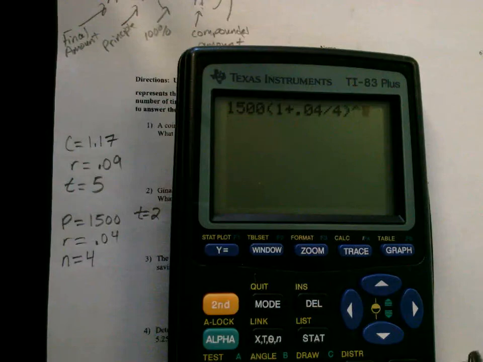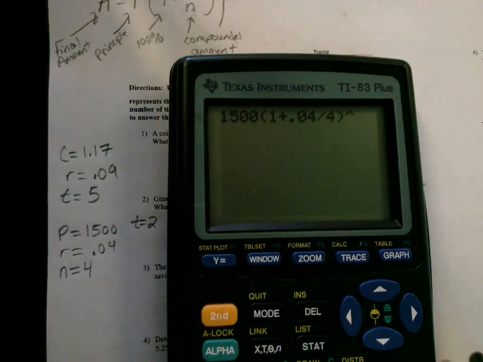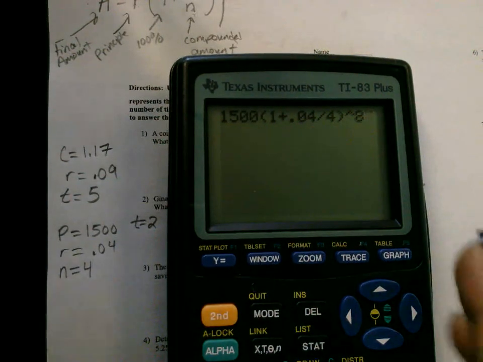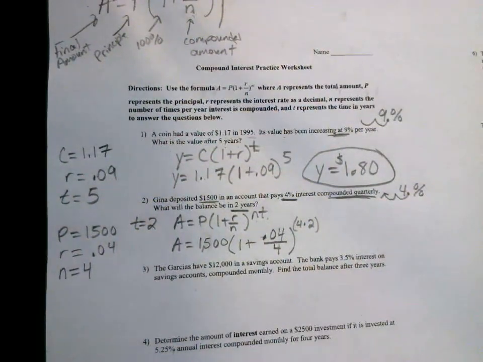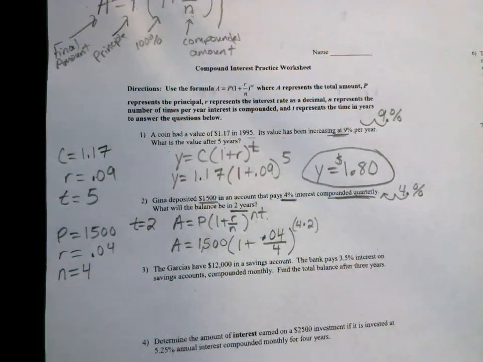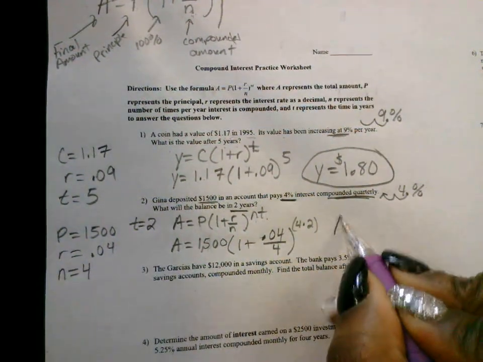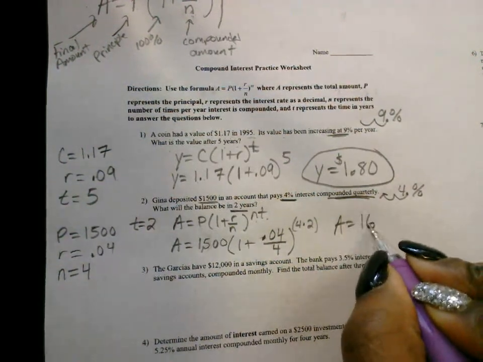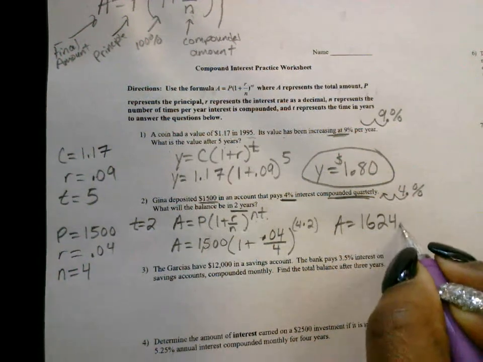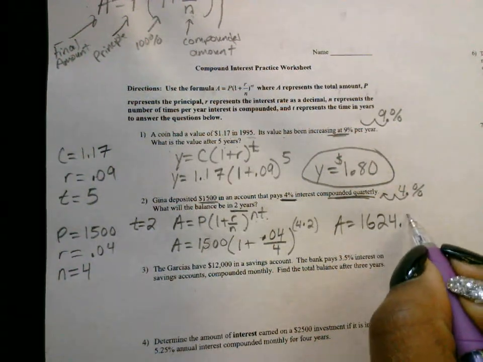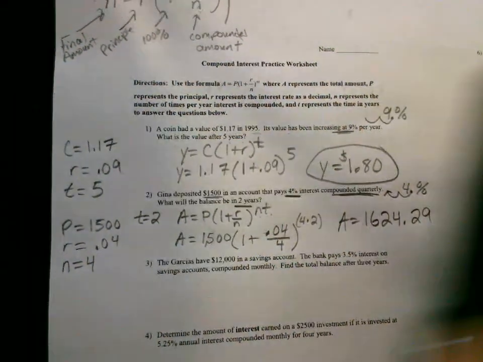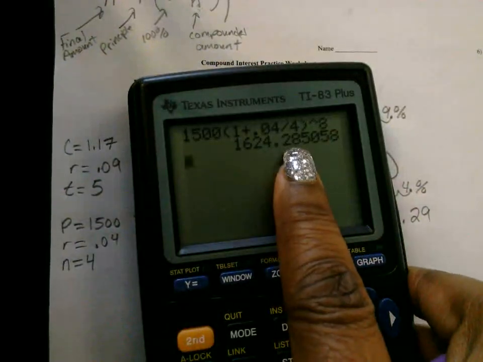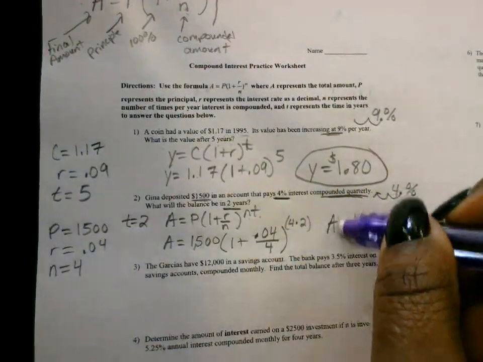Caret key to what power? The 8th power. Okay, so we're dealing with money. We need 2 spaces behind the decimal. How much money is the final amount going to be after 2 years? $1,624 and about 29 cents. I'm going to put the squiggly lines for about.